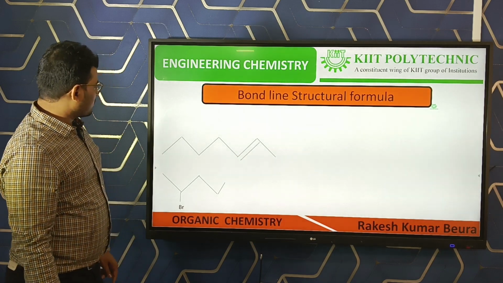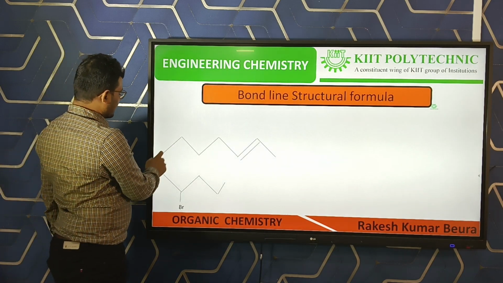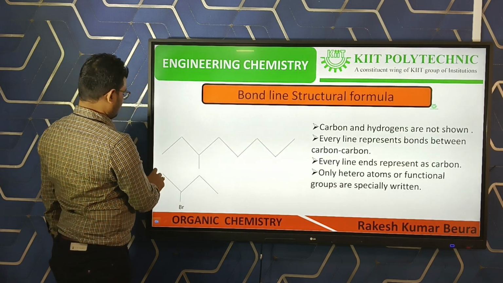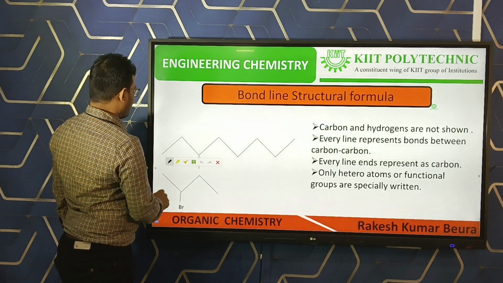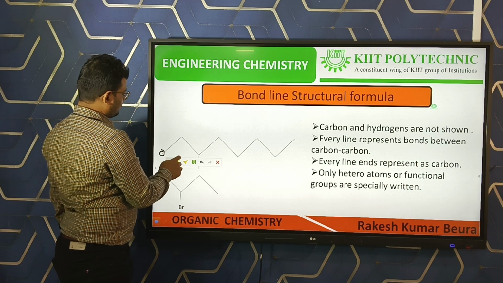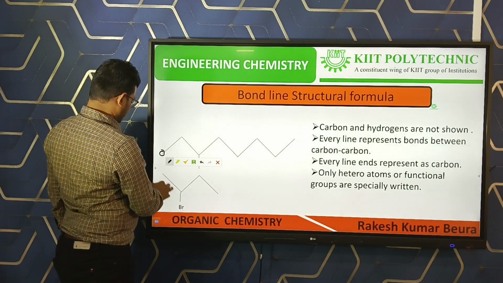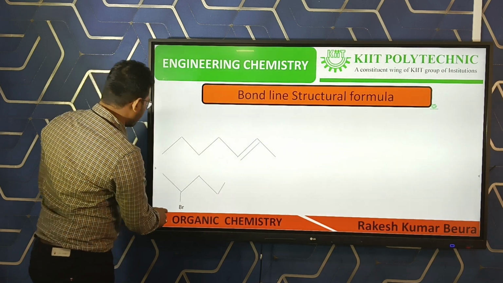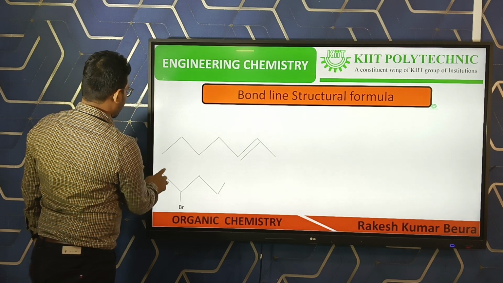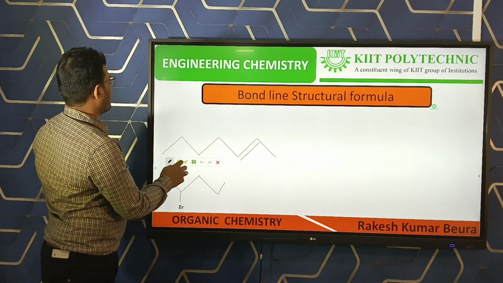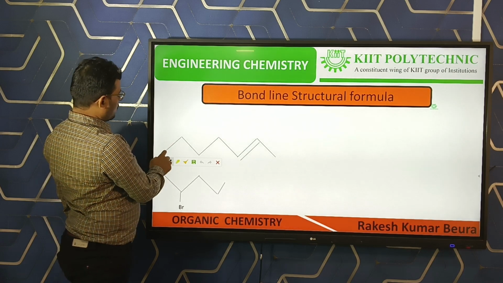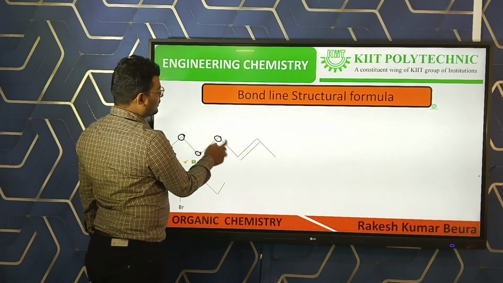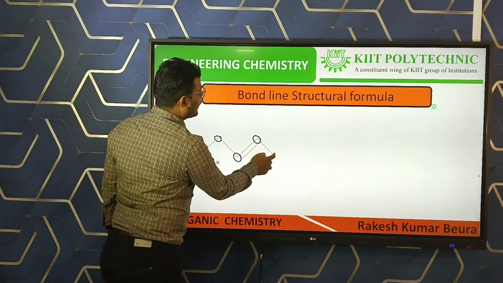Here is another example. If we take this example, here one carbon, here one carbon, here one carbon, another carbon, next another carbon, another carbon, this is also one carbon, this is one carbon and this is one carbon.